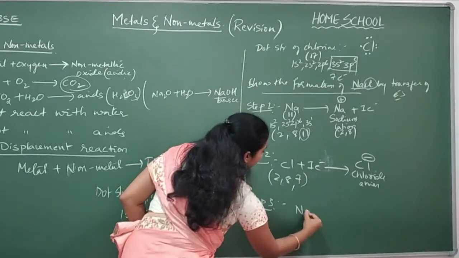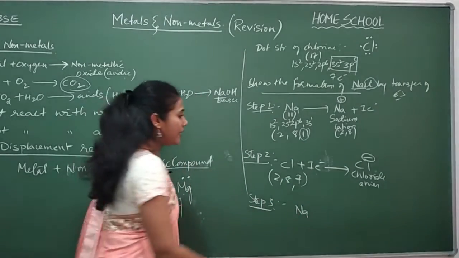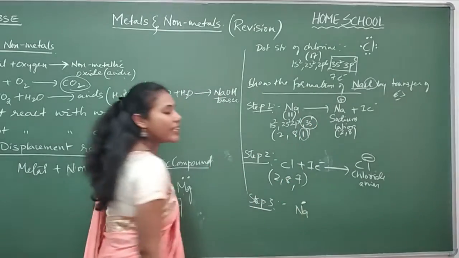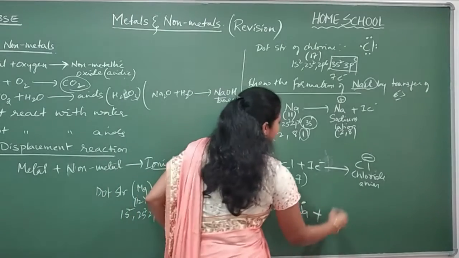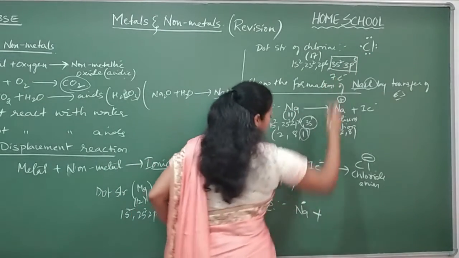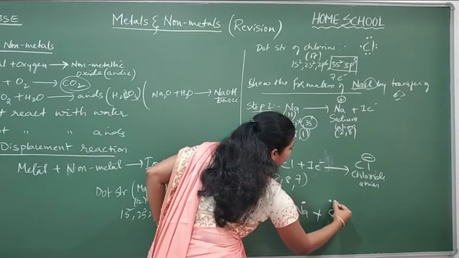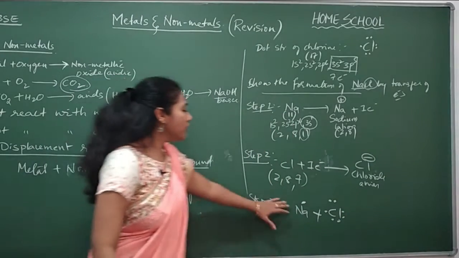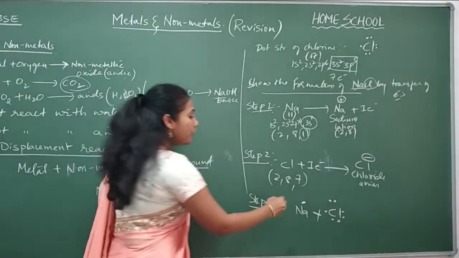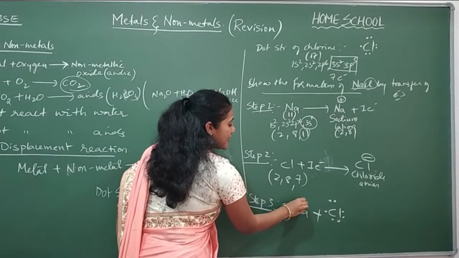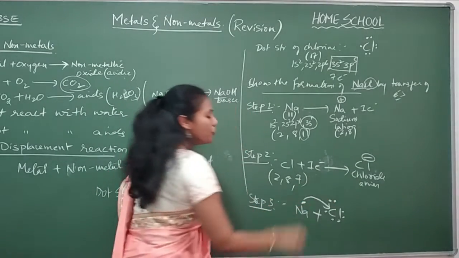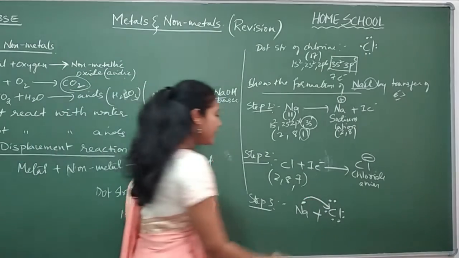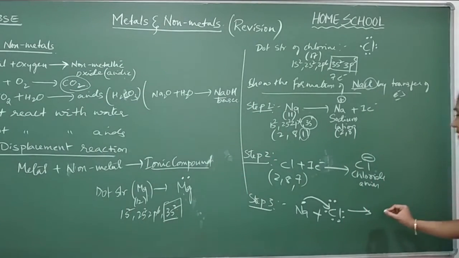See, Na is there. What is the dot structure of Na? See, Na has in the last shell only 1 electron, no? Show only 1 dot. And what is the dot structure of Cl? Cl's dot structure is here, right? 1, 2, 3, 4, 5, 6, 7 electrons. Okay, show the dot structures, both of them. And who is losing an electron? Sodium. This electron is lost to whom? To chlorine. Okay, so this is how you have to show the arrow mark. And this is how NaCl is formed.